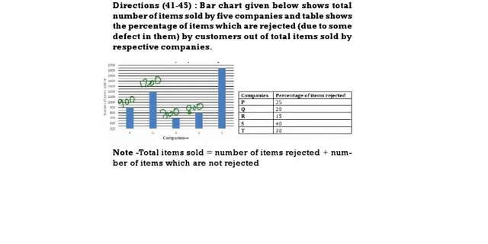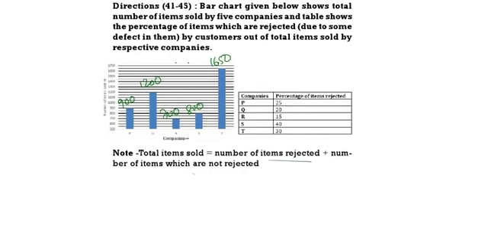Then T is between 1600 and 1700, it is 1650. Now total items sold is equal to number of items rejected plus number of items which are not rejected. So out of total items sold, some will be rejected, some will not be rejected.